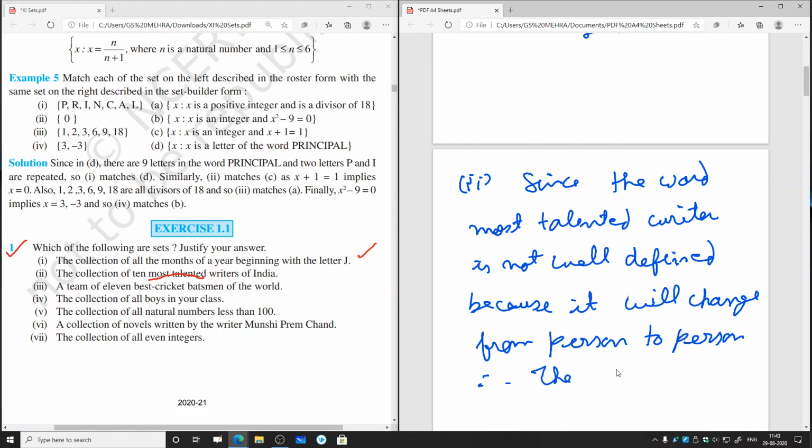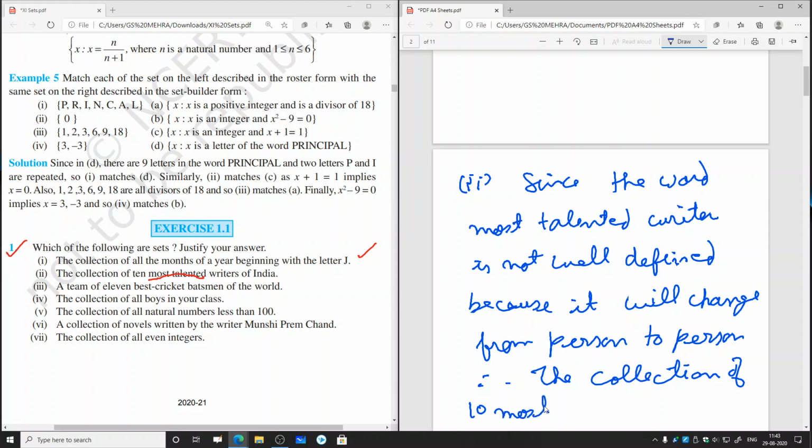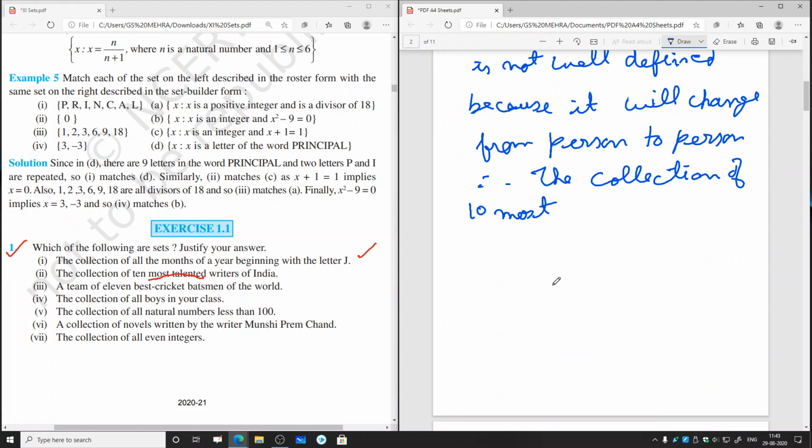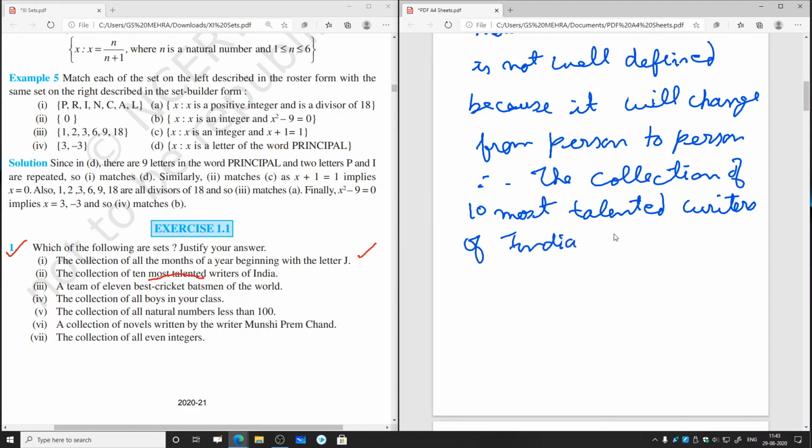Therefore, the collection of 10 most talented writers of India is not a set.